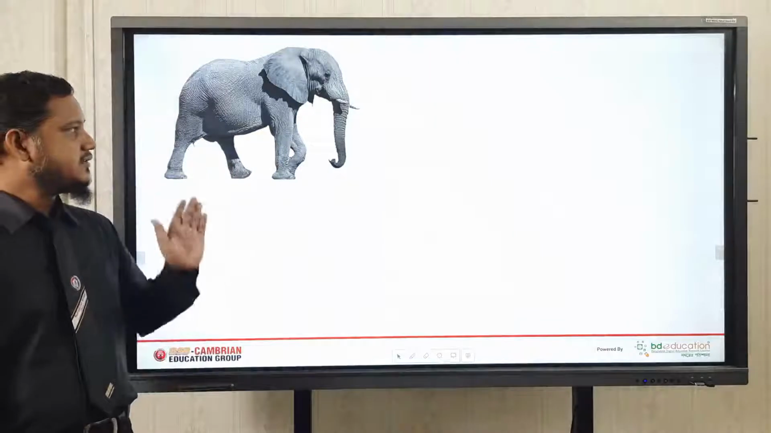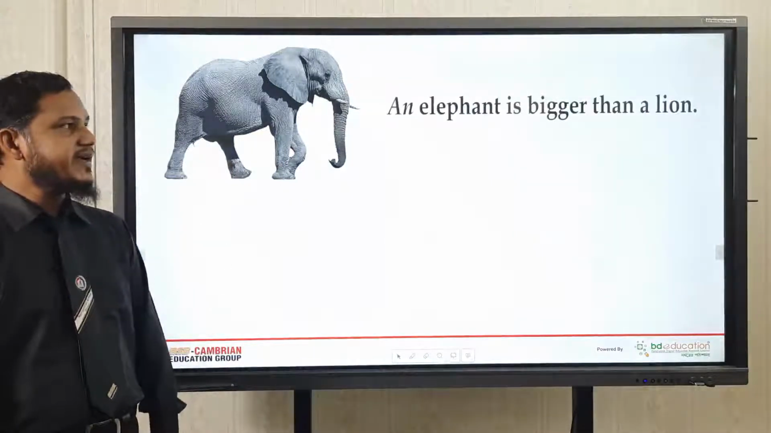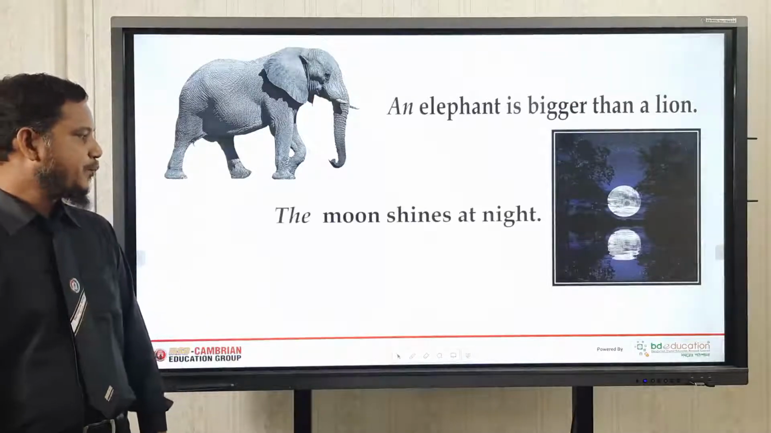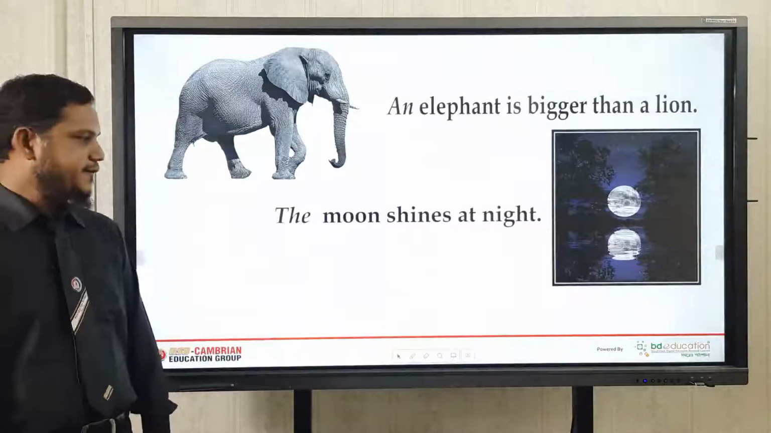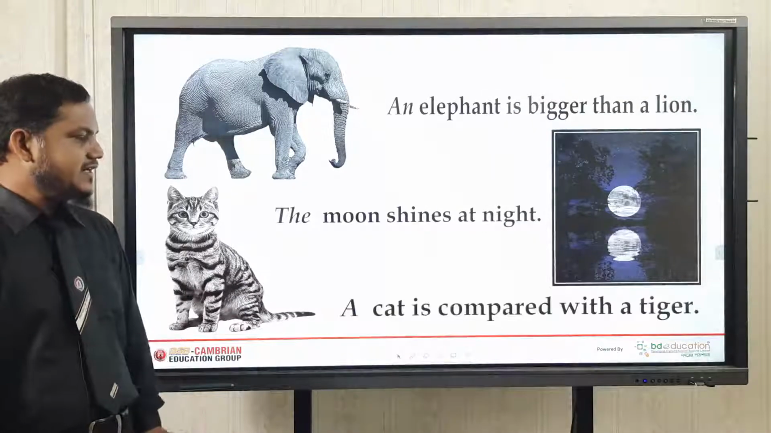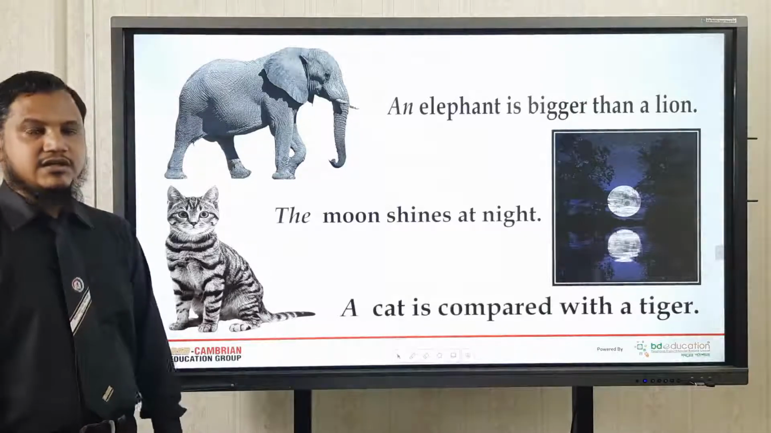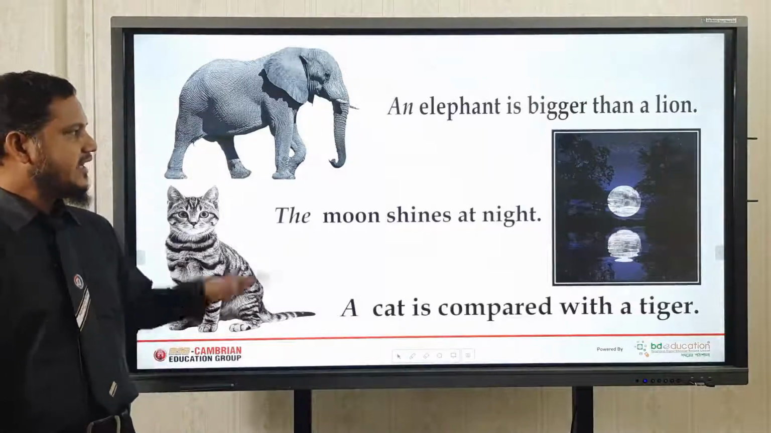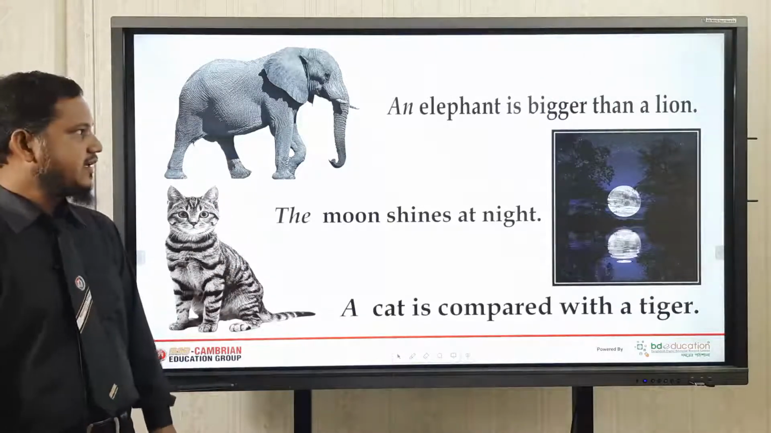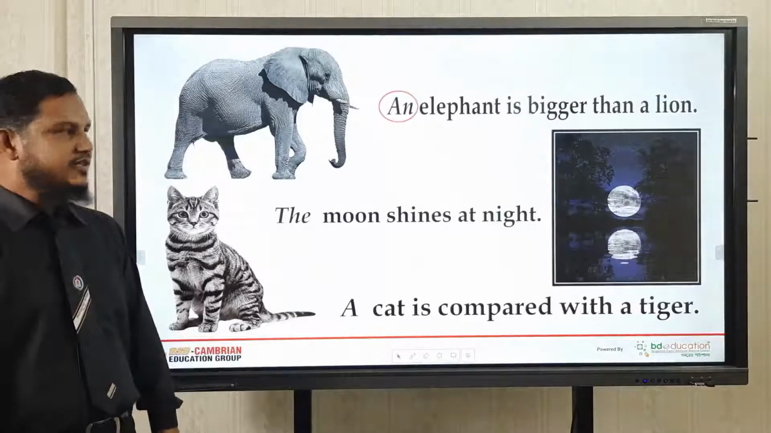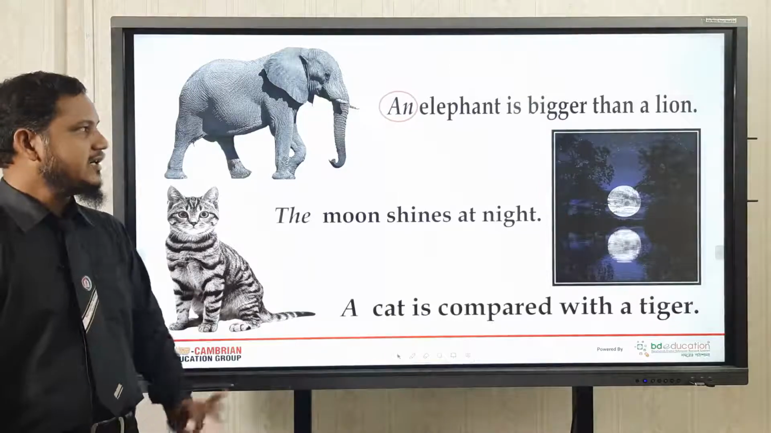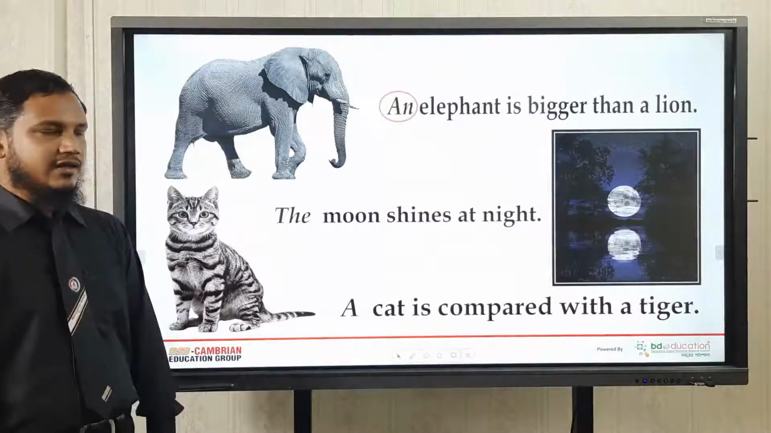Students, look at this. An elephant is bigger than a lion. The next one: The moon shines at night. Cat: A cat is compared with a tiger. So students, look, there are three pictures and three sentences according to the pictures. In the first sentence you see an. This is an article. An is used here: An elephant is bigger than a lion.